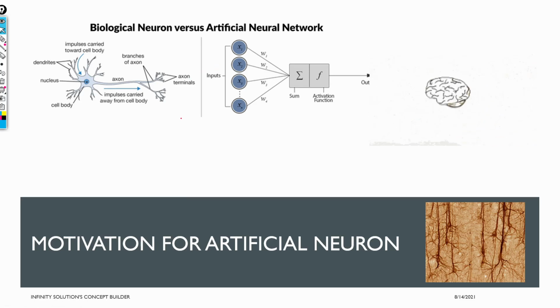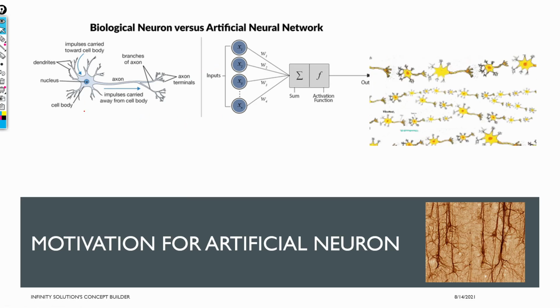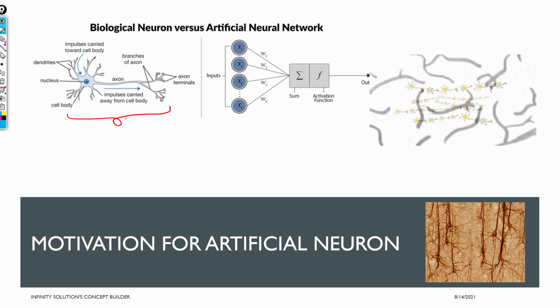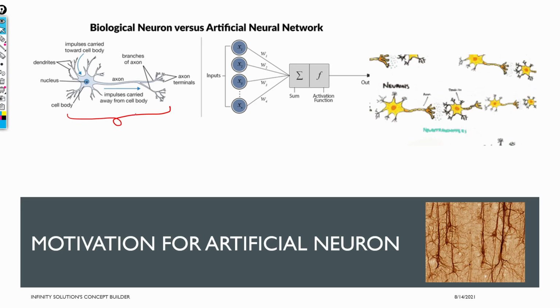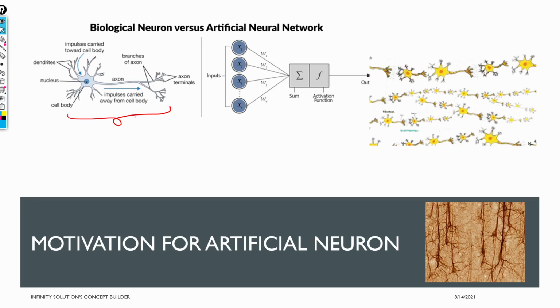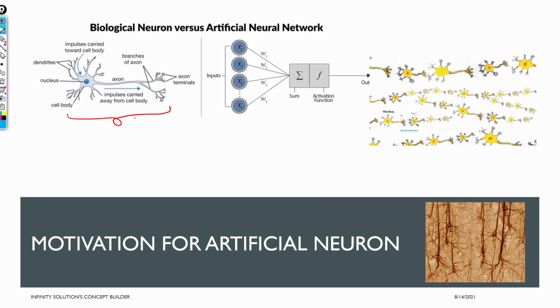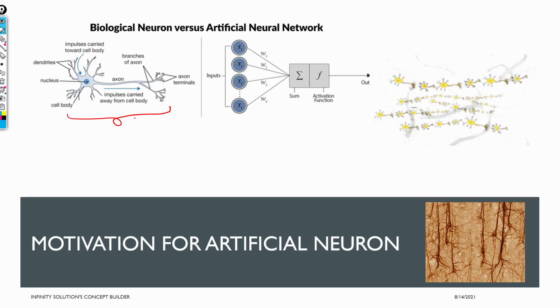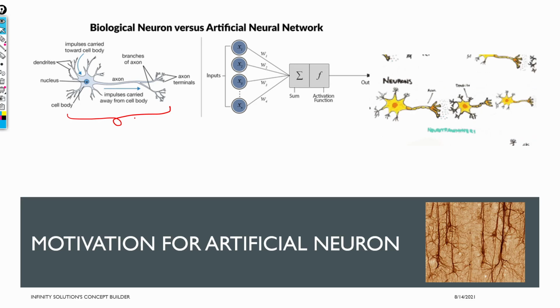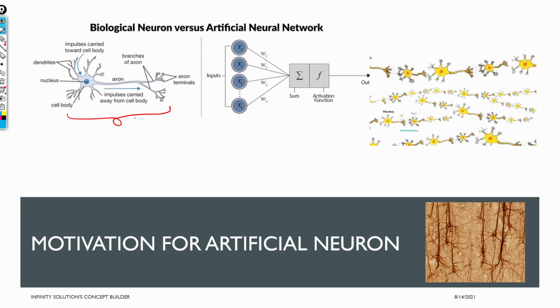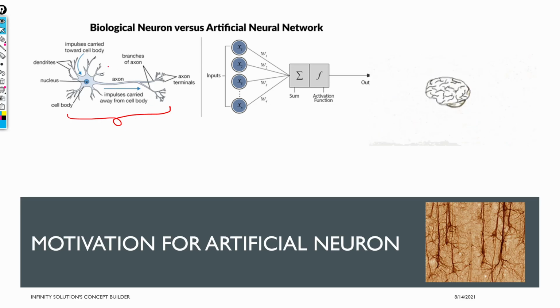So where does the motivation come from? You can clearly see here that this is a single neuron that you might know from your school days, that a neuron has a nucleus and dendrites and so on. But at the end, the responsibility of the neuron in our brain is to make a decision based on the inputs. For instance, let's say I'm walking on the street and I see something on the street, I'll take some other way around. So what is happening here? Our eyes take the input, then based on that input it is sent to the neuron.